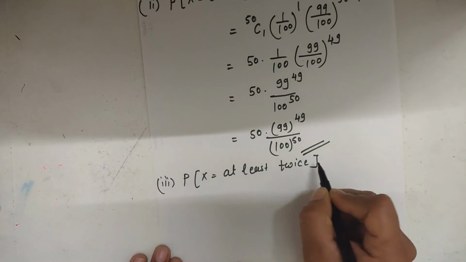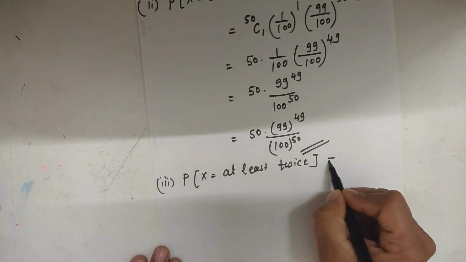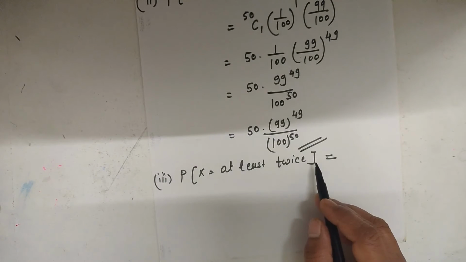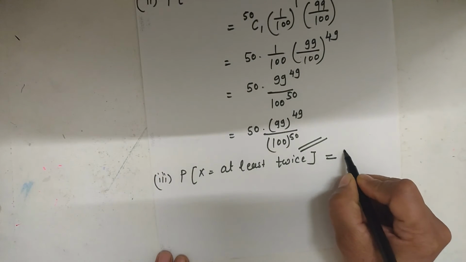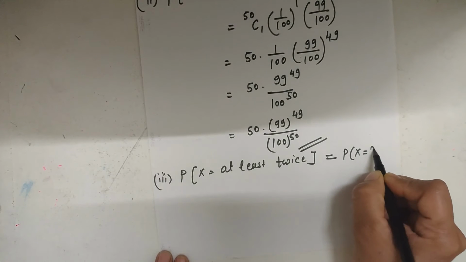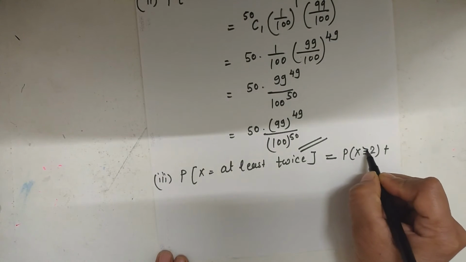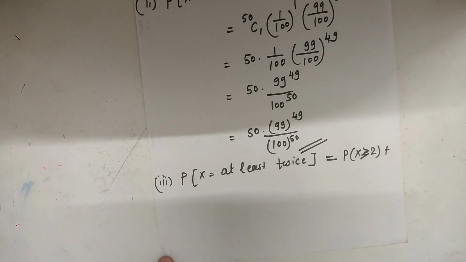Here the meaning of at least twice is that the minimum number is twice. So the probability for x is equal to 2 or x is greater than or equal to 2.